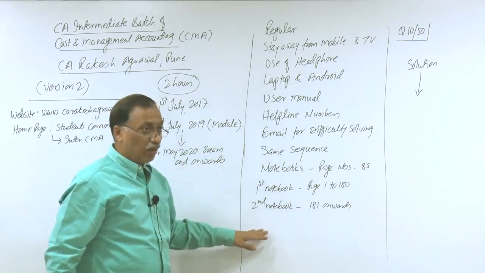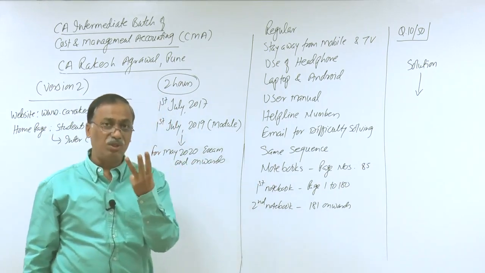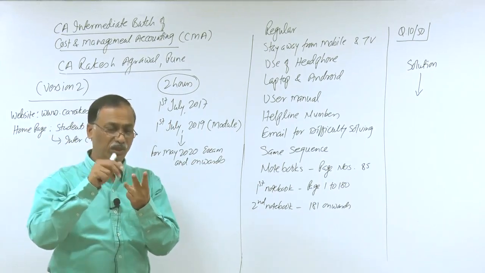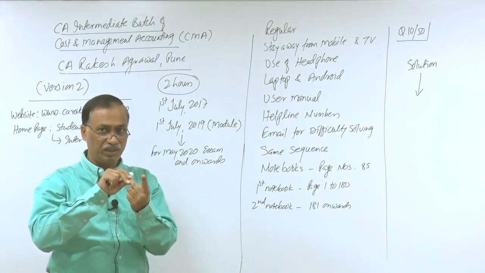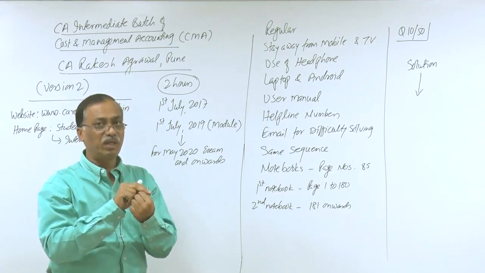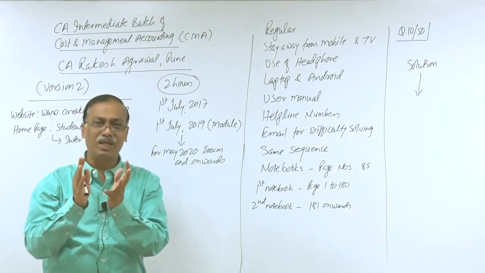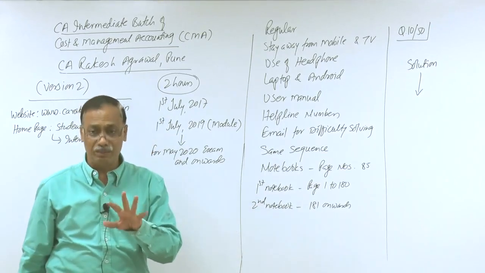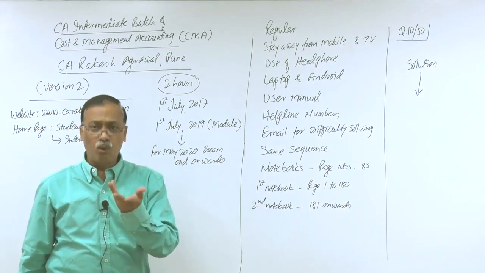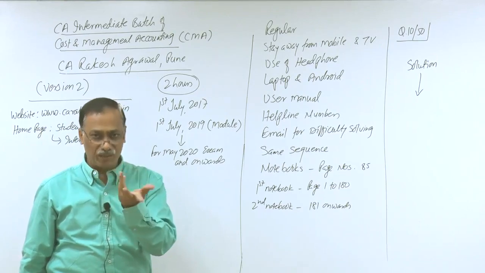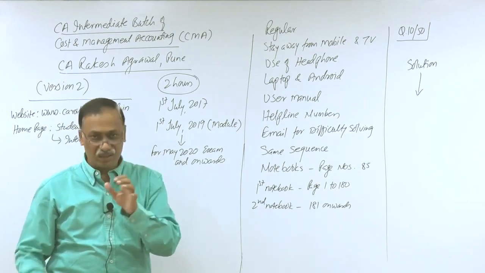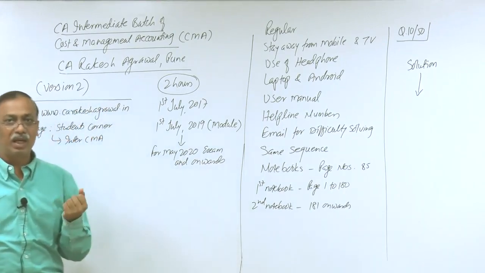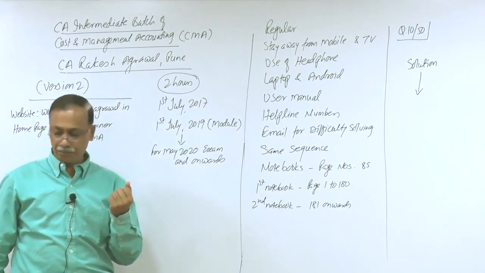Is this clear? Probably you will have to prepare at least 3 notebooks. One notebook for the first volume, prime cost and overheads, one notebook for methods of costing, the second volume, and a third notebook for techniques of costing. This is an approximate idea that you will have to prepare at least 3 notebooks of 200 pages each. More notebooks depends upon how you write, what your font size is and how much space you keep. All that depends upon your writing skill and writing habit.